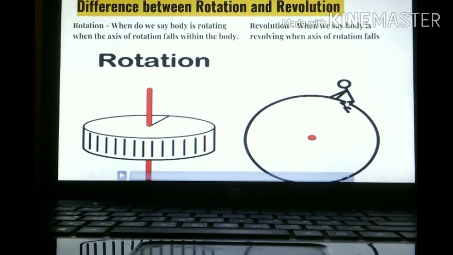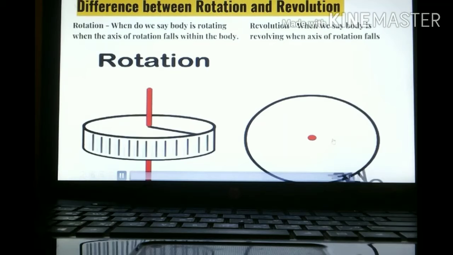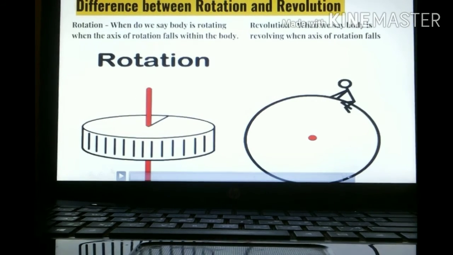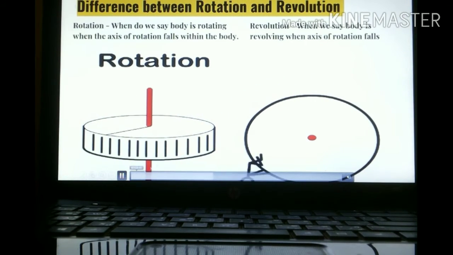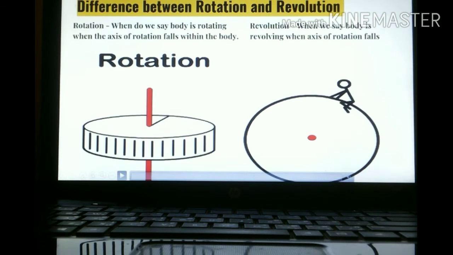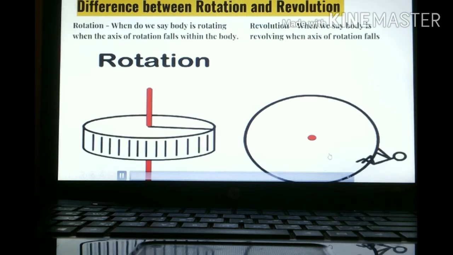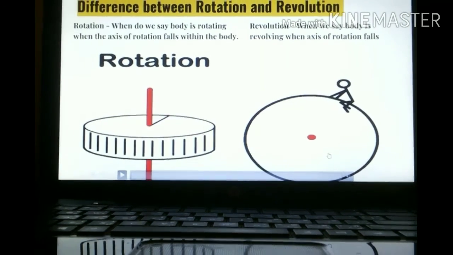The axis of rotation is there, but it is falling outside the body, so we say that the body is revolving. Earth also rotates as well as revolves. Earth rotates, so therefore we are having 24 hours a day. Earth goes on rotating, and Earth revolves. Due to Earth's revolution, we have 365 days.